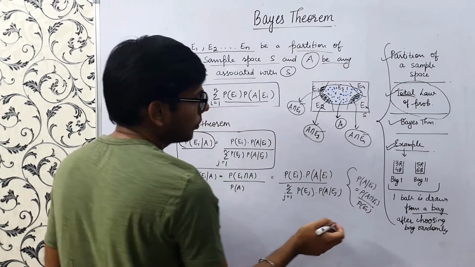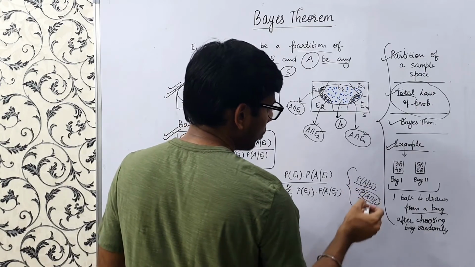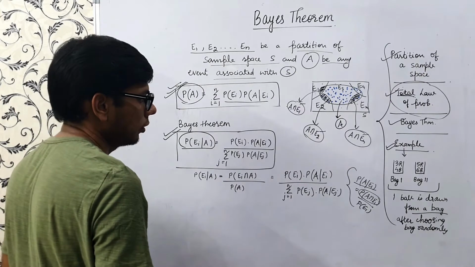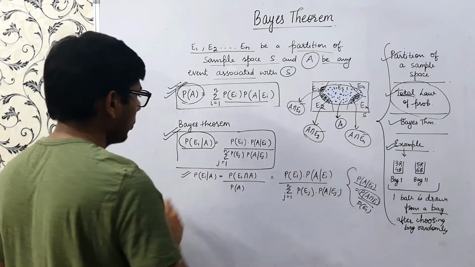So the intersection is this into this, the denominator being probability of E1. Right? So this is the formula for Bayes theorem.